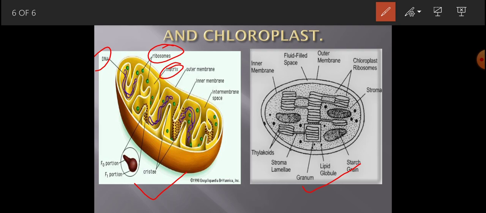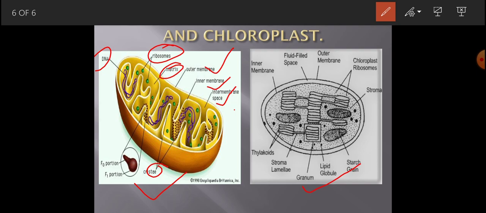Mitochondria is a double membrane structure. This is the outer membrane, this is the inner membrane. The inner membrane is folded. It is a folded structure which forms cristae. And this is the intermembrane space between the outer and inner membrane.